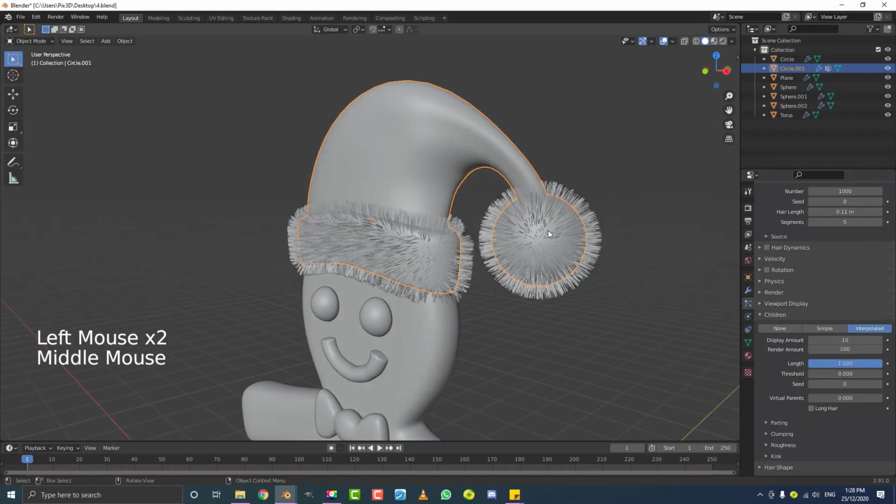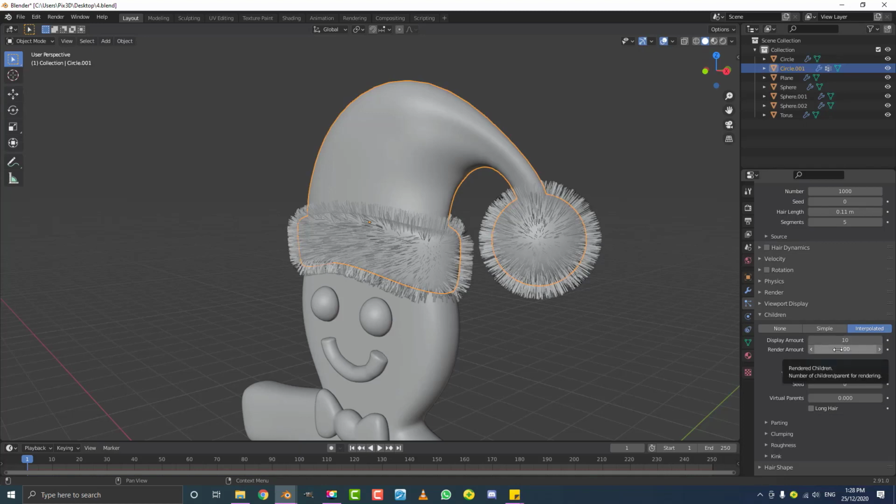And then we need to come here to the children drop down and make it interpolated. So now each one of those strands has a child particle. In this case, the display amount is 10. So each one of the original strands has 10 children that are its reference to that strand. And the final render amount is actually going to be 100. So it's going to be quite dense.